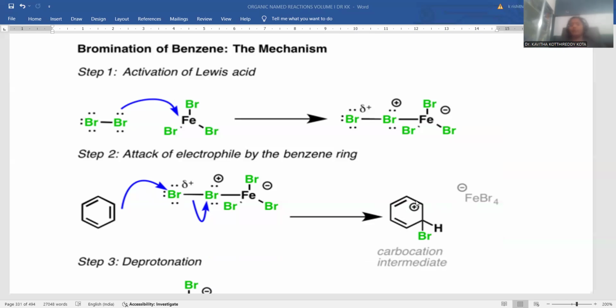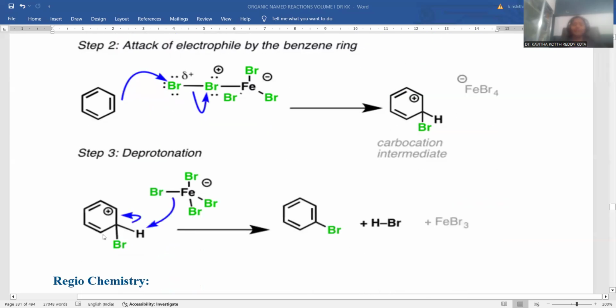So these pi bonds will delocalize in order to satisfy the positive charge. The distribution of positive charge taking place within the ring system by resonance. The more the resonance structures, the greater will be the stability of the intermediate. That's the reason why the generated carbocation is much more stable. Hence it will facilitate the reaction in the forward direction.